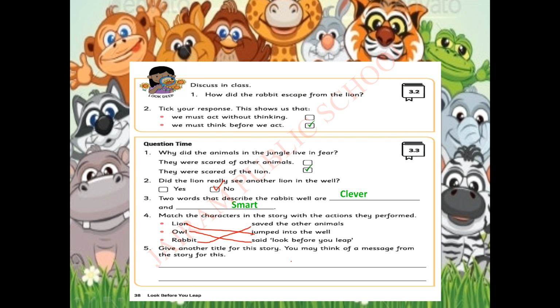Give another title for the story. You may think of a message from the story for this. So you can think about the message of the story and give a title. Already they have given the rabbit and the lion title. Am I right? So you give some other title. Very good, children. I will give you one example: Smart rabbit. Think before you act. These are the two example titles I have given. So you can think and write any title you like.